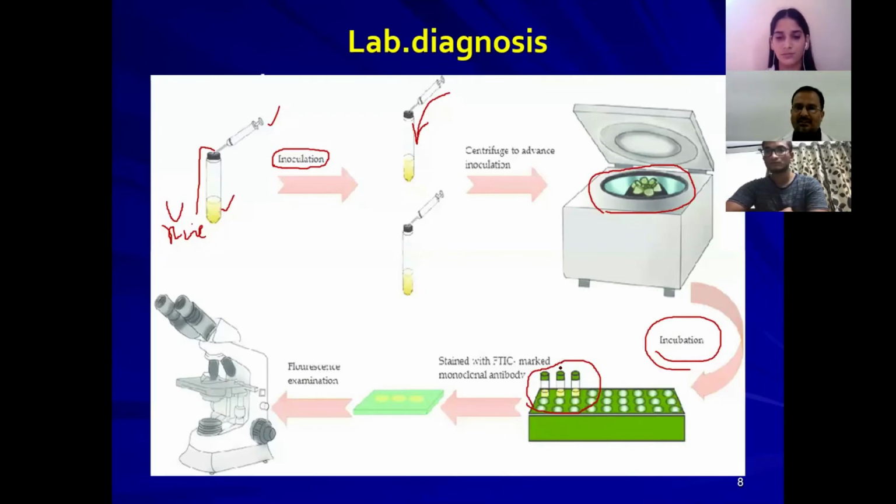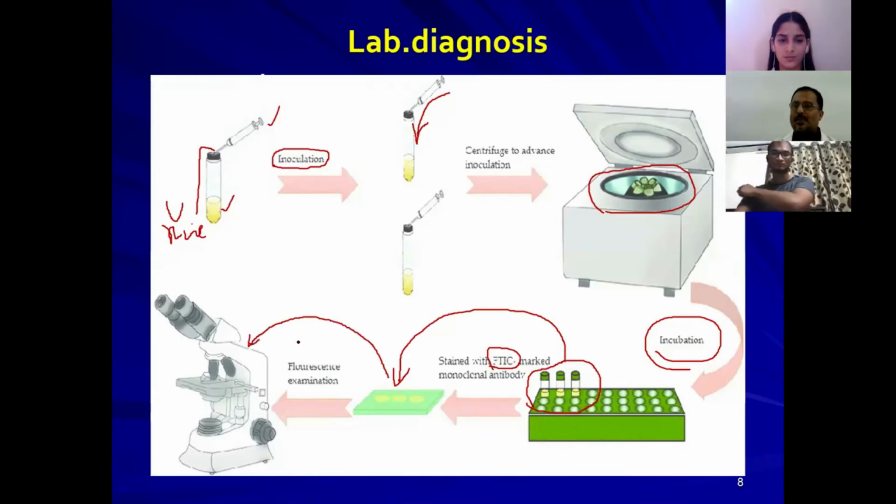Then with these contents, make a smear like this, and this smear has to be stained with fluorescent dye and seen under the fluorescent microscope. Any cytopathic effects occurring in this particular cell line culture will be shown.